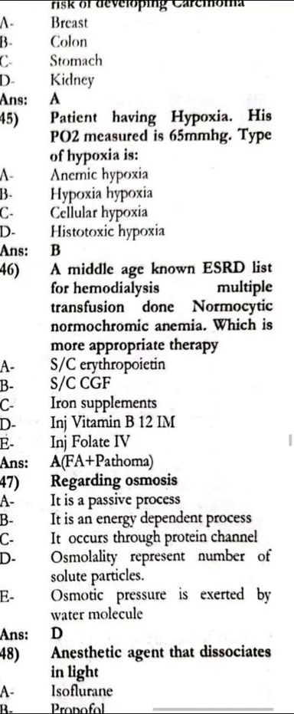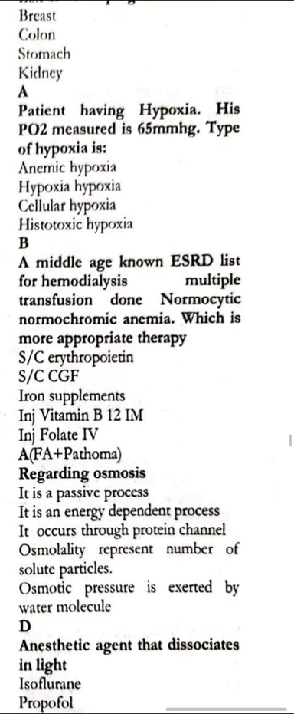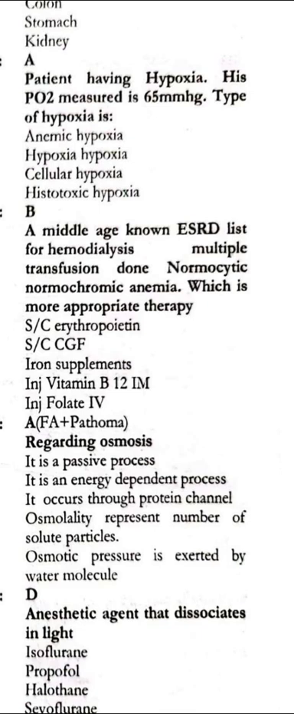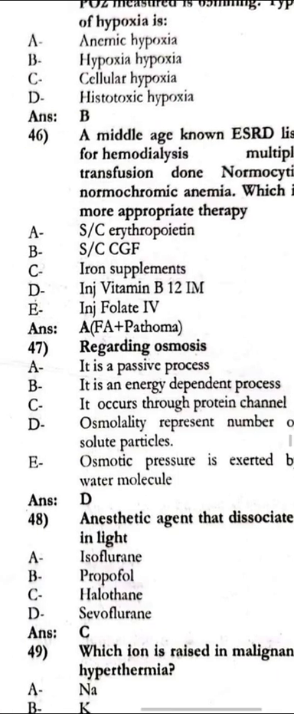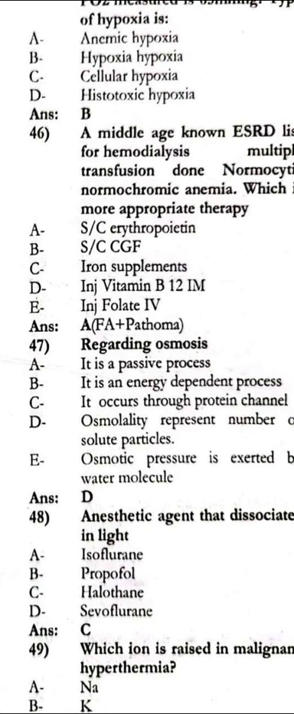Patient having hypoxia, with oxygen saturation 65. The type of hypoxia is hypoxic hypoxia. A middle-aged patient with end stage renal disease on hemodialysis. Multiple transfusions done. Anemia. What is the most appropriate therapy? That is subcutaneous erythropoietin.